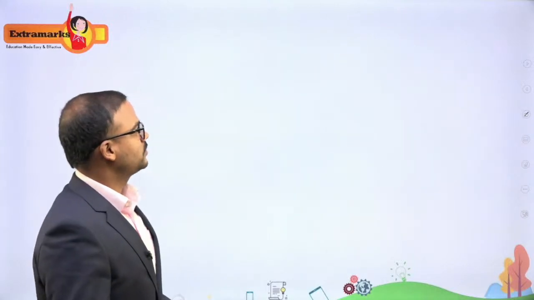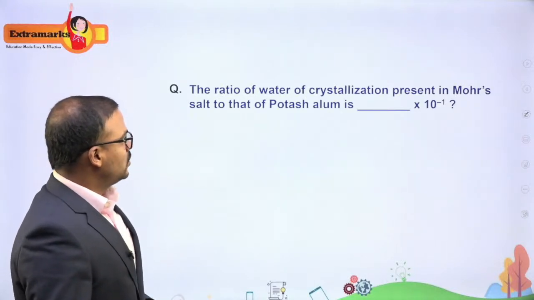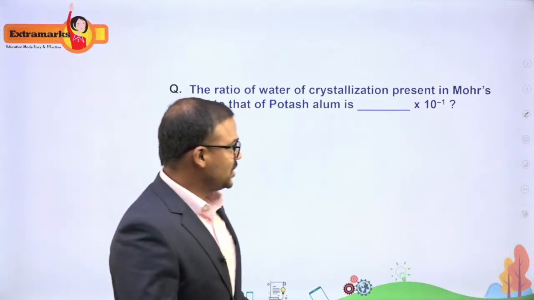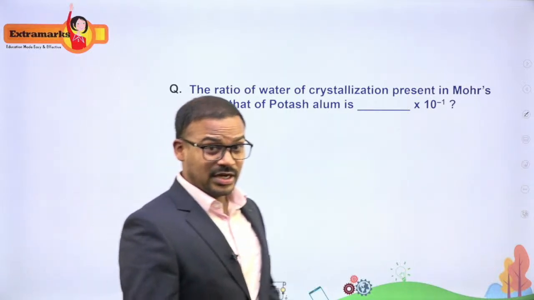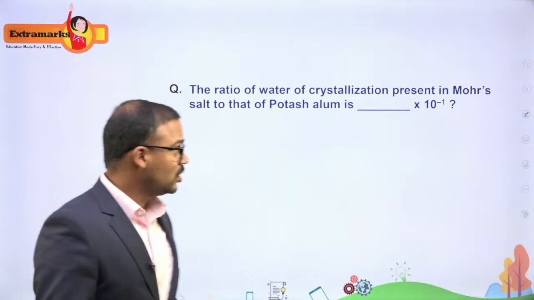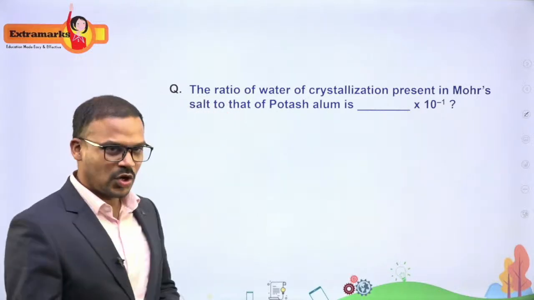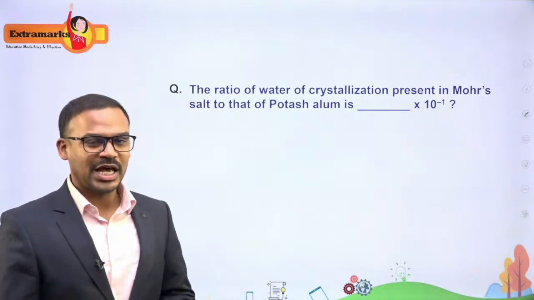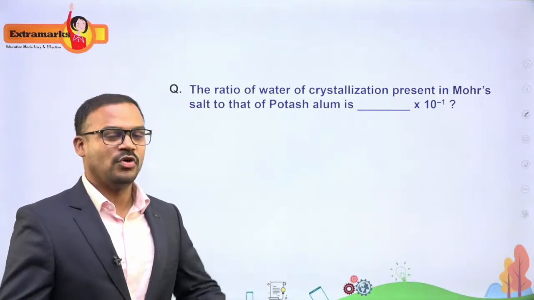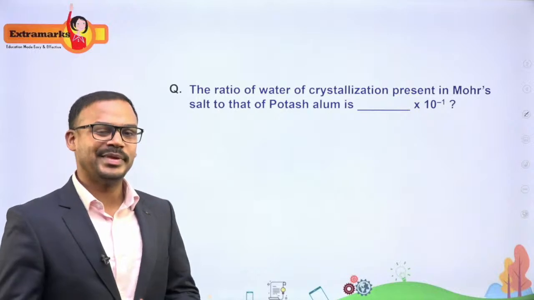Right. So the next one, the ratio of water of crystallization present in, so it is a numerical, integer type question, and we need to know what is the formula of Mohr's salt, and we need to know what is potash alum. So if you do not remember the formulas, this answer cannot be done. It is completely memory based.